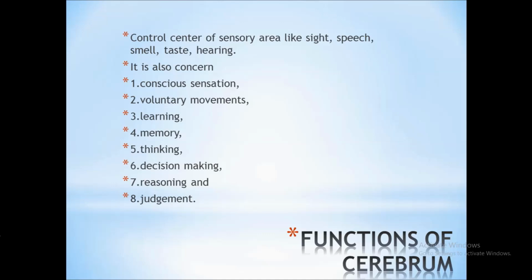You feel conscious due to your cerebrum. Then voluntary movements. All the voluntary movements are under the control of cerebrum. Your learning, memory, thinking, and a very important one, decision making, reasoning and judgment, also come under the function of cerebrum.